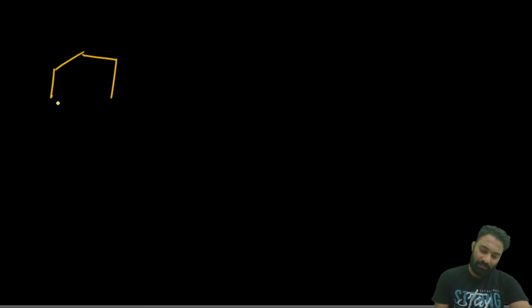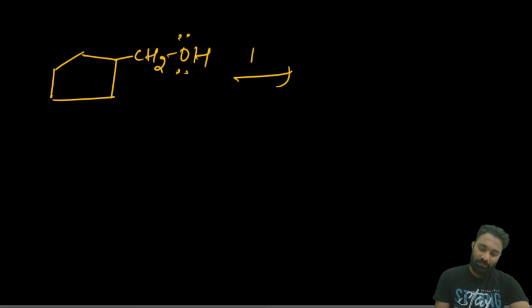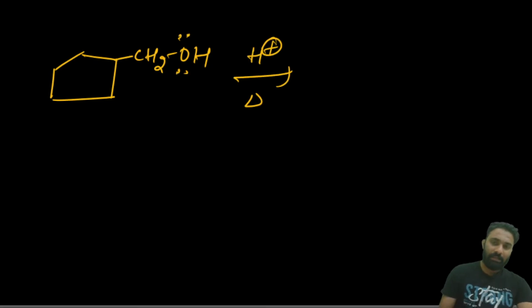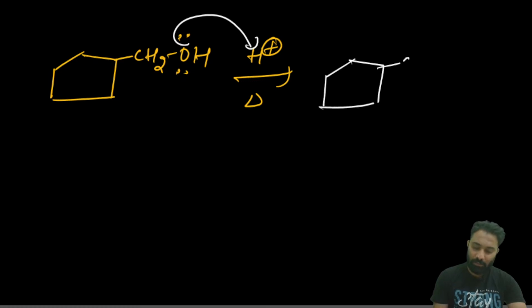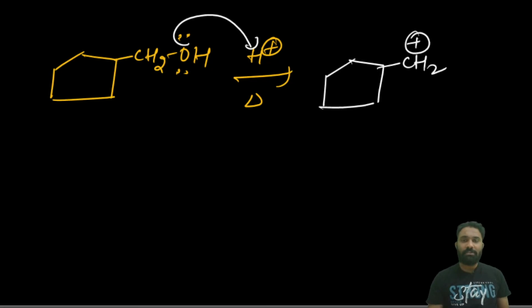Next example. Next, another type of example for the alkene. If you take the CH2OH, then again H plus heating. After the H plus heating, now this oxygen lone pair of electrons will be abstracted. Again as oxonium ion it will be eliminated. Now it will get the CH2 plus. Many of the students will make the mistake in this compound only. Why will they make the mistake in this compound, you know?